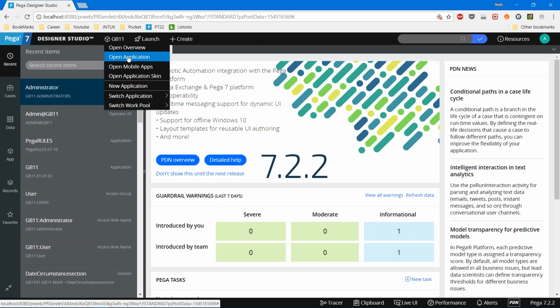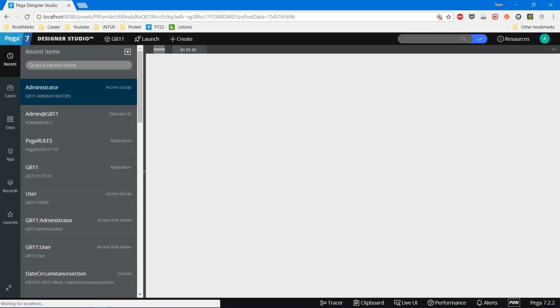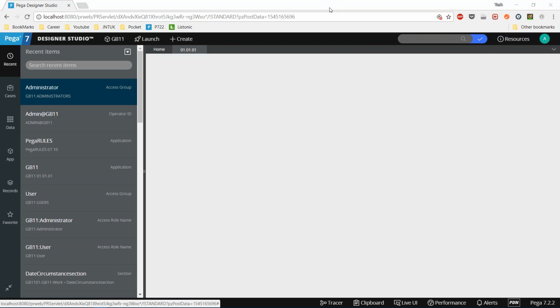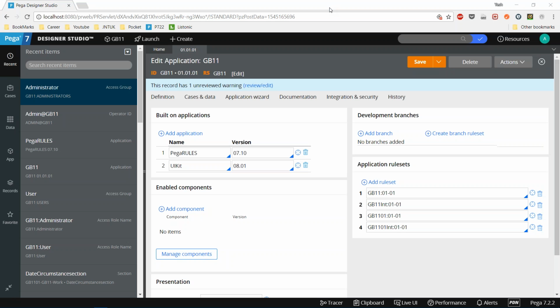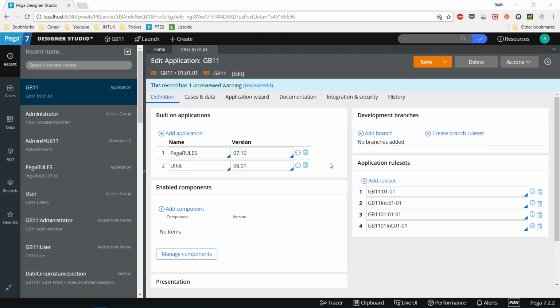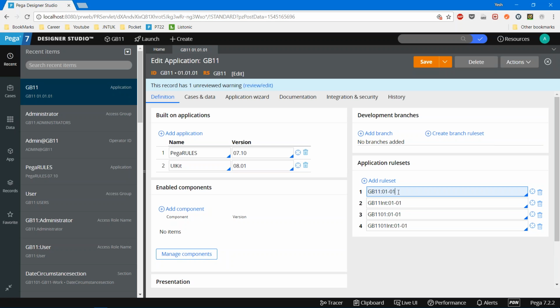But if you click on open application, here if you see, this is the order. This is the order of the rule set stack that I'm talking about. See, even though these have the same first four letters, this is a different rule set. Okay, this is a different rule set.